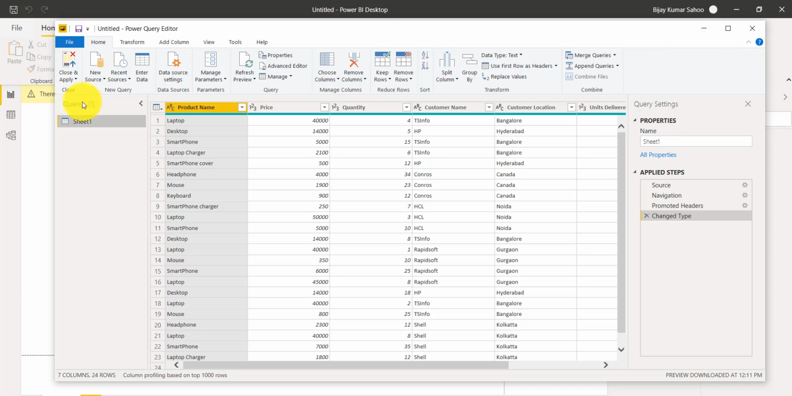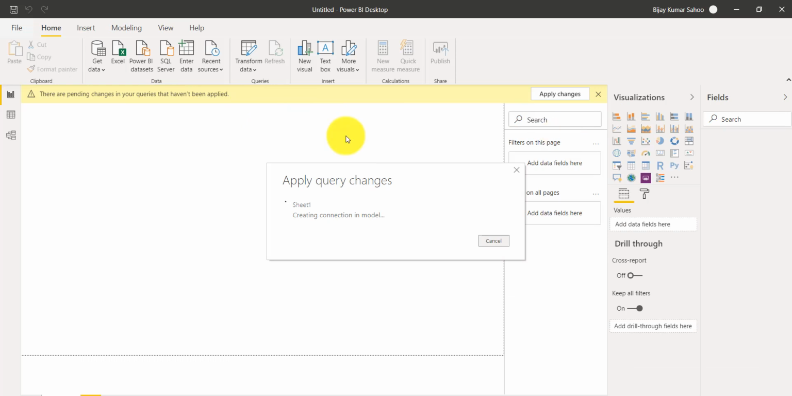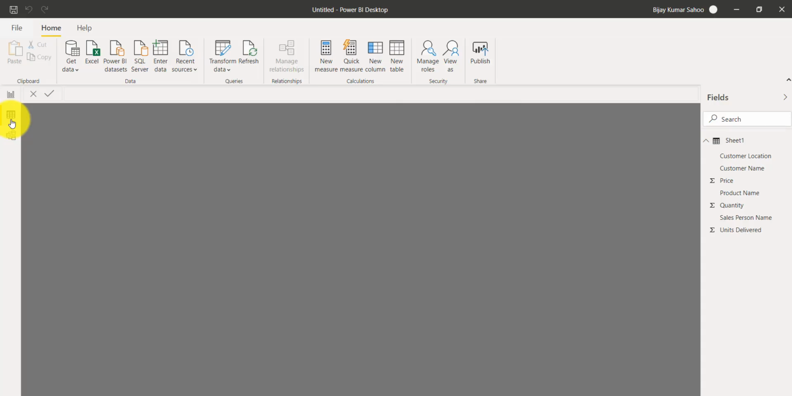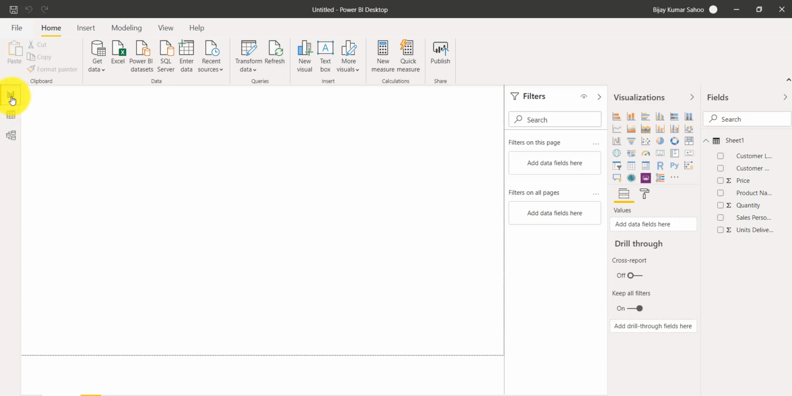Now I will just quickly close it. Once you close it, the data will be refreshed, and if I go to this table on the data tab, I will be able to see it. Now, if you are in the visualization tab, or the report tab in our case, you can click here and then go to transform data.